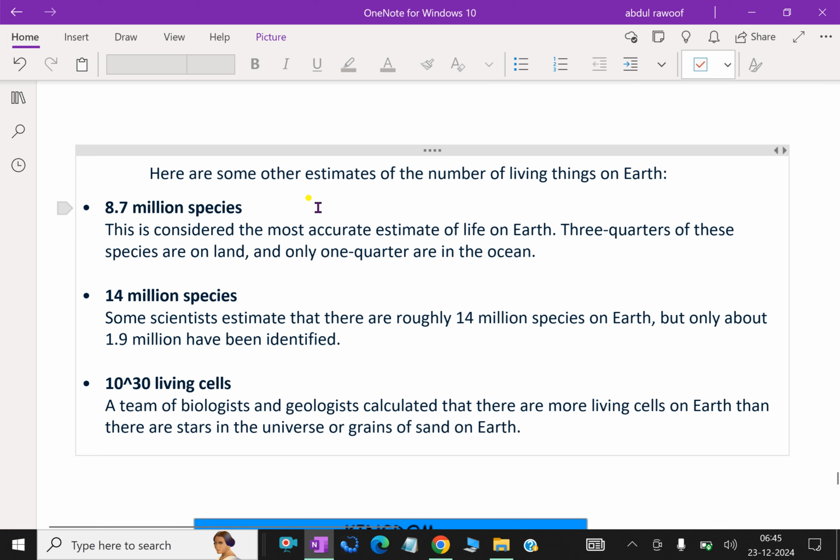Here are some estimations of the number of living things. Have you ever thought about how many living things there are on Earth? Totally around 8.7 million species. This is considered the most accurate estimate of life on Earth. Three quarters of these species are on land and only one quarter are in the ocean.